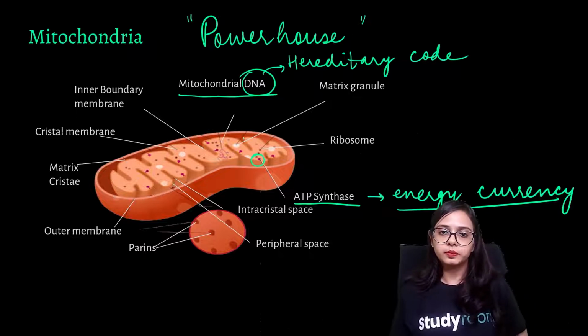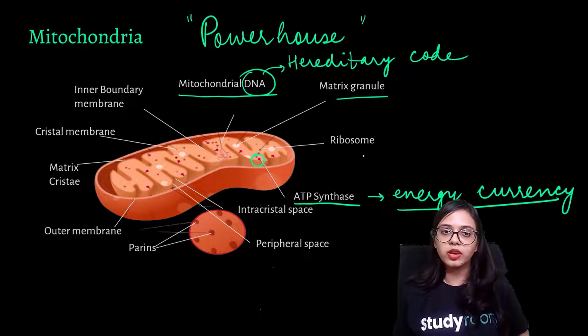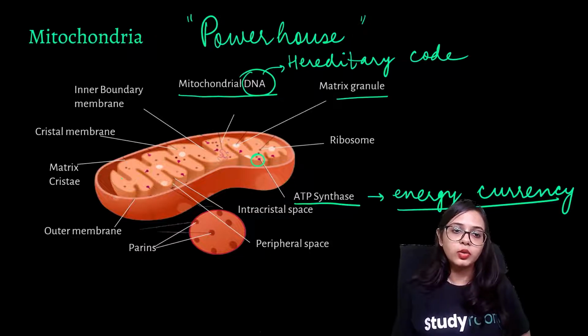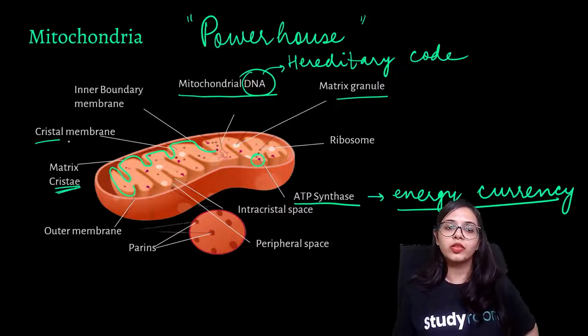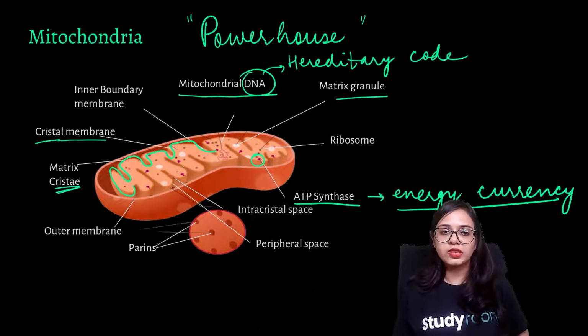This is the matrix granule. There are also some ribosomes that are found inside mitochondria, and observe this structure. This is a very curvaceous finger-like structure, right? This structure is known as cristae. This cristae has a membrane of its own, which is known as the cristae membrane.